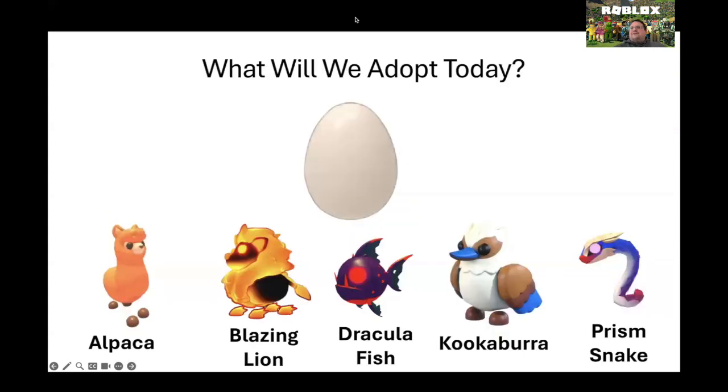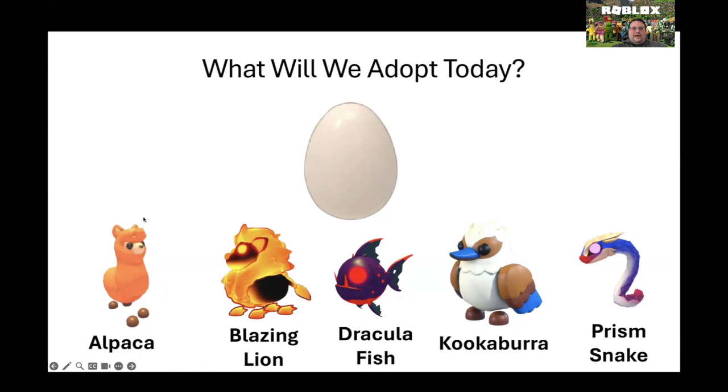Here are the 5 possible animals that can hatch from our egg today. I want you to take a look at all 5 of them, and I want you to pause the video, write in the comments, which of these animals do you think is going to hatch from the egg? Here are the choices.